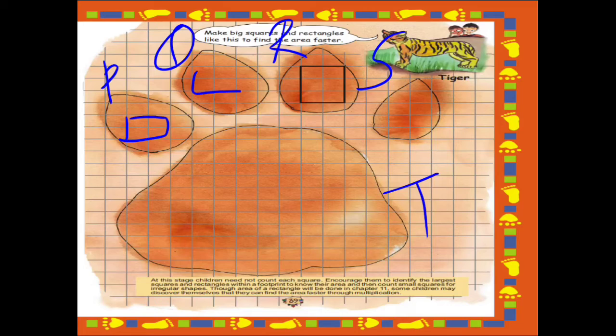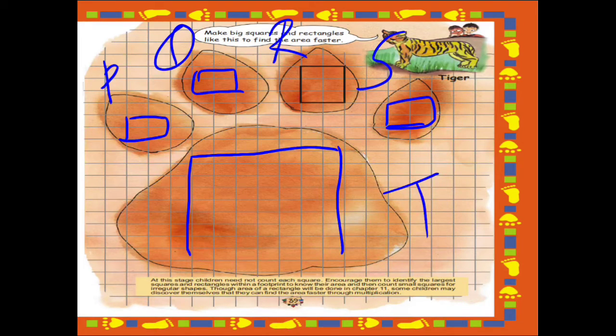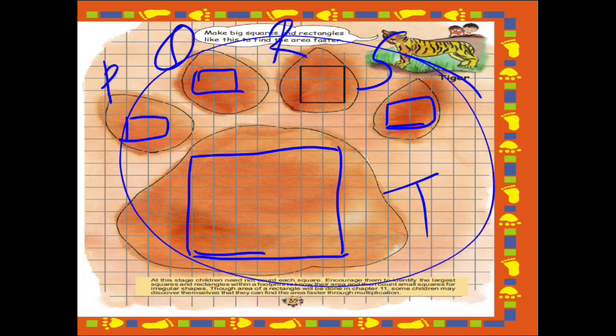I'm not able to make the square perfectly, but you have to make it perfectly, right? In this S1 you will make a square this way. Now in the last one, that is in T1, you can make a big square like this. So this way you will make a big square. Now why do we need to make this type of big square? Because it will make it easy to count the squares, and it will be easier to find the area of the whole footprint.